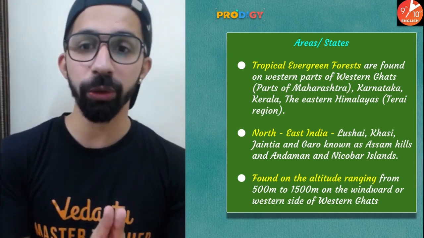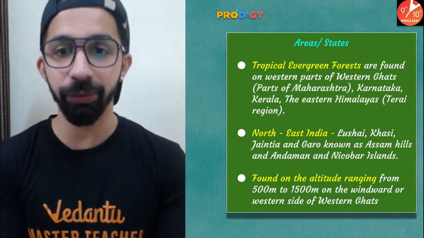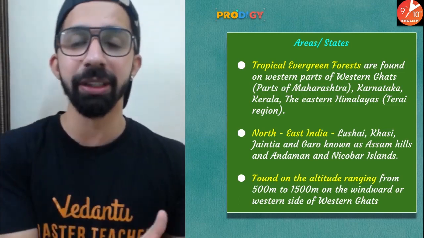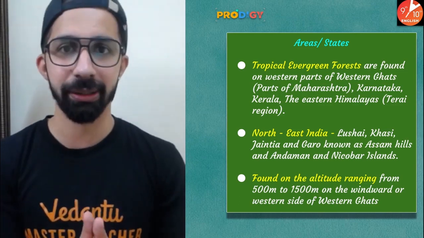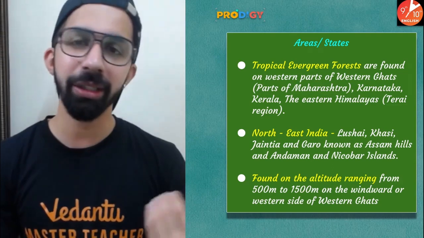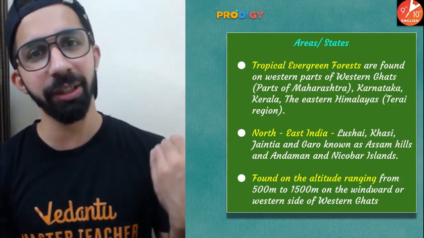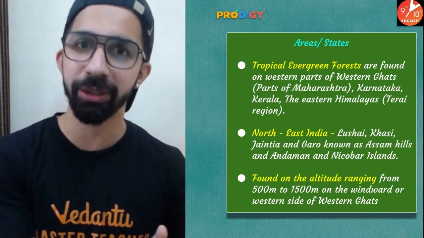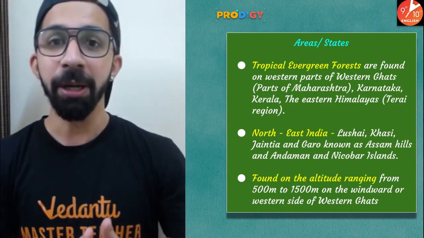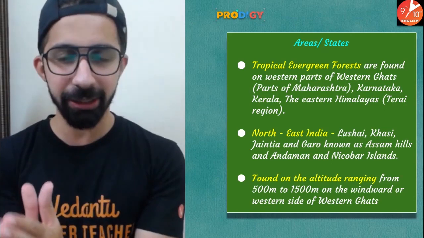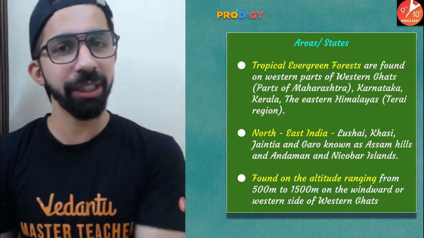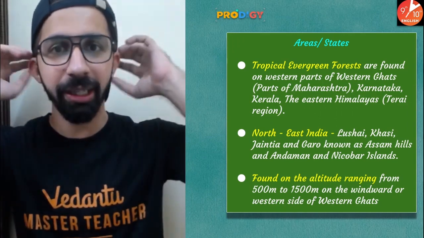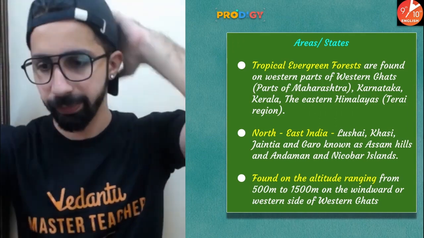Guys, it is also found at altitudes ranging from 500 meters to 1500 meters on the windward side of the Western Ghats. Why is the Western Coastal Plain known as the windward side? Because the southwestern monsoon winds, which come from the Arabian Sea branch, get obstructed by the Western Ghats. As they get obstructed, it gives rise to orographic rainfall, also known as relief rainfall.